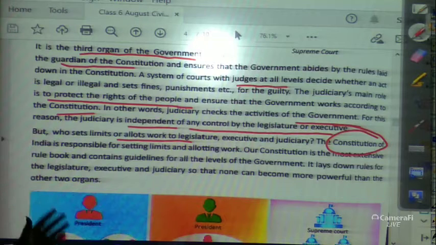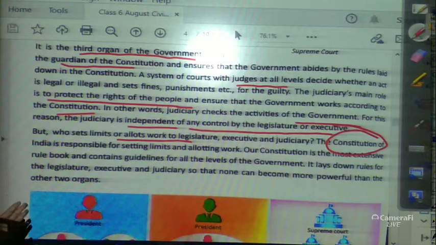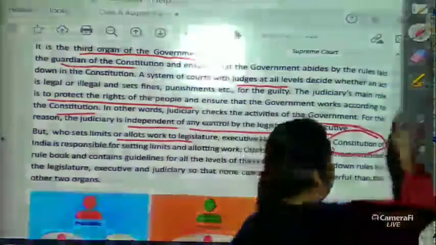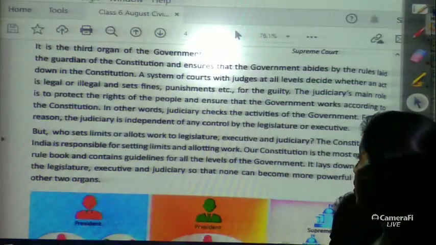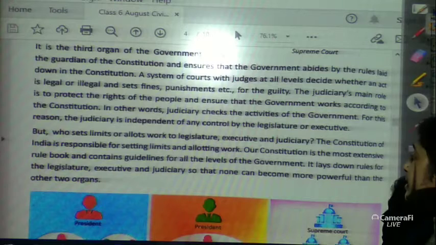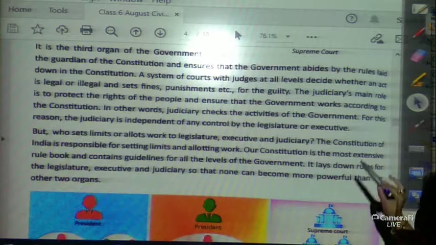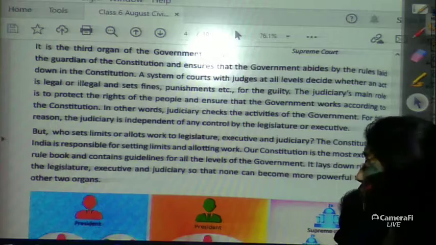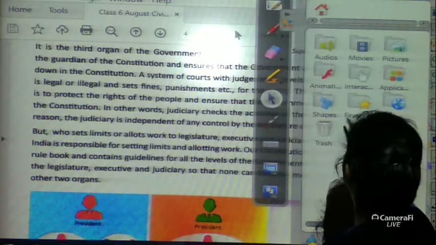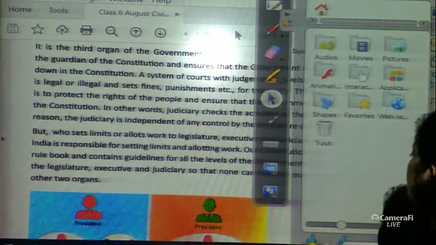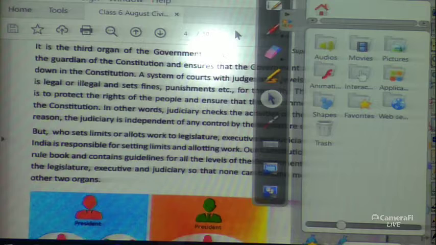Everything is already set by the Constitution. Our Constitution is the most extensive rule book and contains guidelines for all levels of government. Every guideline on what the country and the government should or should not follow has been given by the Constitution. So we can say this is the rule book.